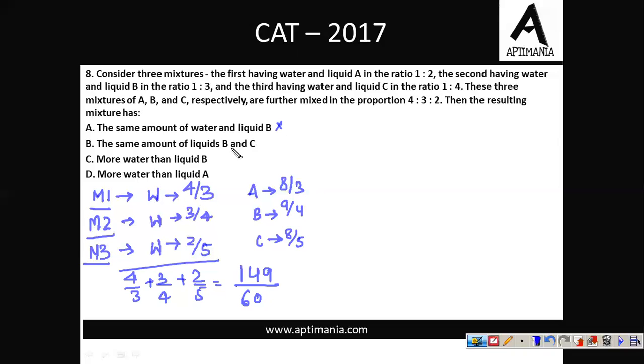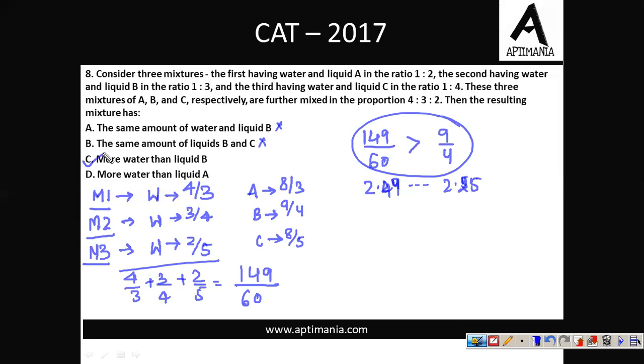Second, the same amount of liquid B and C. Liquid B is 9/4, liquid C is 8/5. So again, they are not equal. This is again wrong. More water than liquid B. Water is 149/60, liquid B is 9/4. And if we are solving it in decimal, water will be 2.48 something and liquid B will be 2.25 something. In that case, we can say water is greater than liquid B. So option C is the correct answer for question number 8.